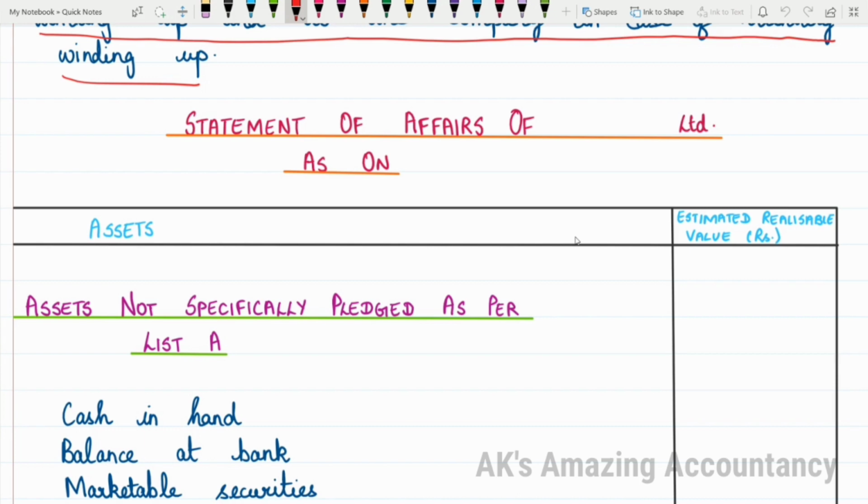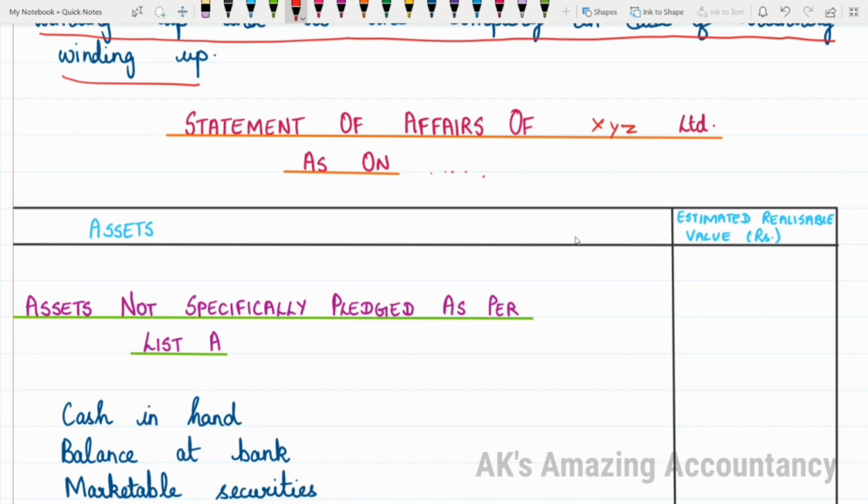Likewise, since the statement of affairs is also showing you information relating to the assets and liabilities of the company, for the statement of affairs also, you will give the heading as statement of affairs of whatever is the name of the company. Say, for example, if the name of the company is XYZ Limited, then you will be writing it as statement of affairs of XYZ Limited as on such and such date. So whatever is the date that is mentioned in the problem, that date you will be mentioning. So this is how you will be giving the heading for statement of affairs.